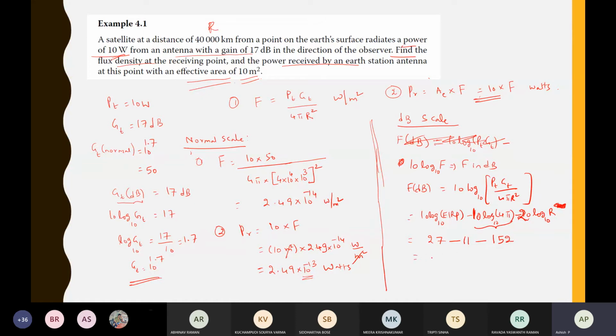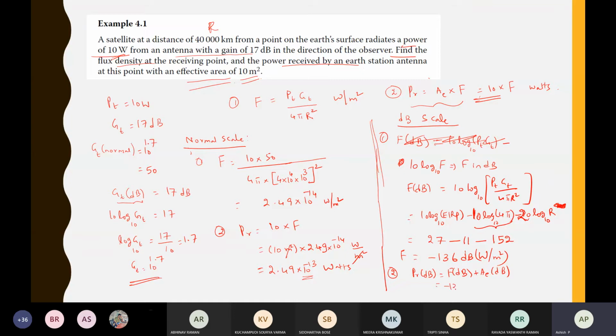So overall, how much is it? Minus 136 dB watts per meter square. This is still only the flux. So this is the first one. The second one is this one. Received power: PR in dB is equal to F in dB plus the effective aperture in dB, right?